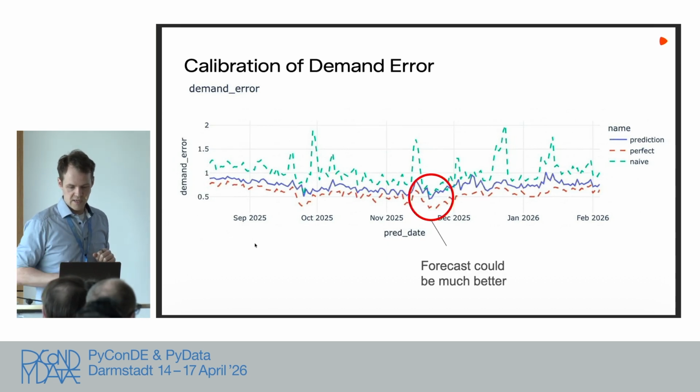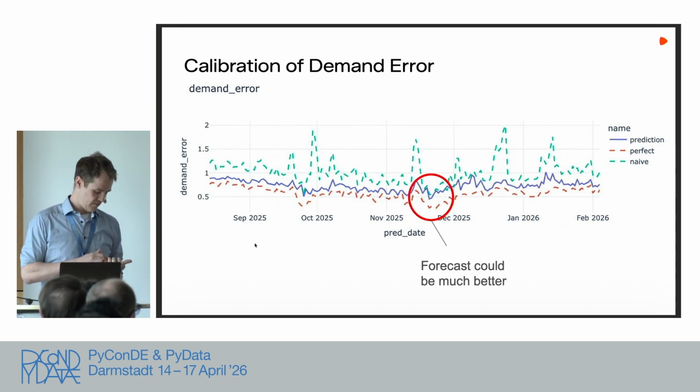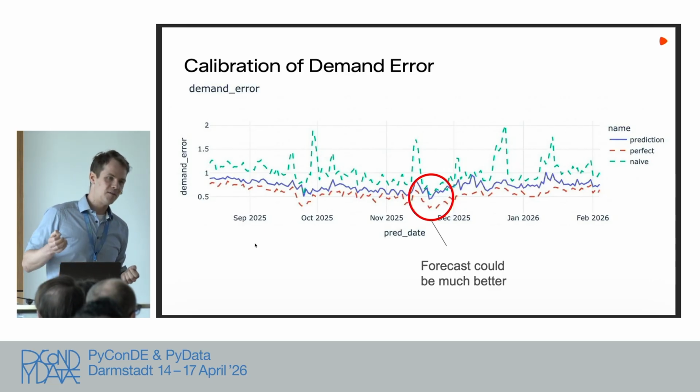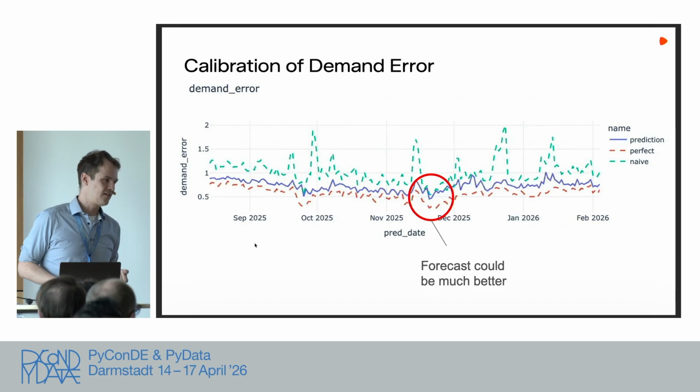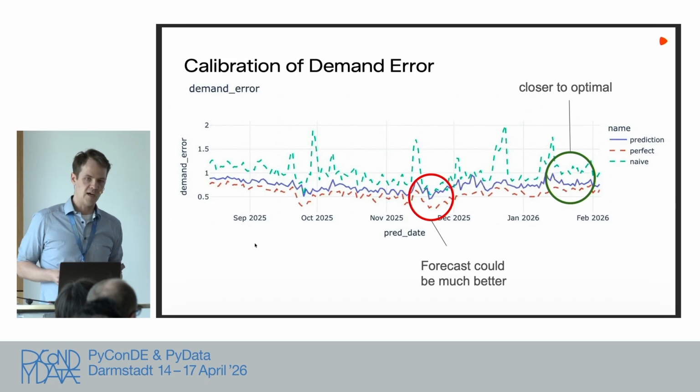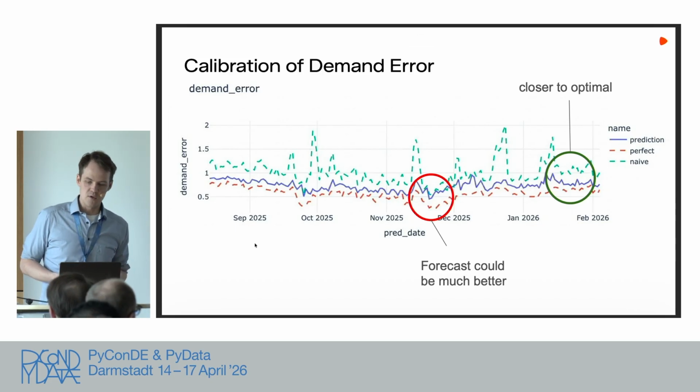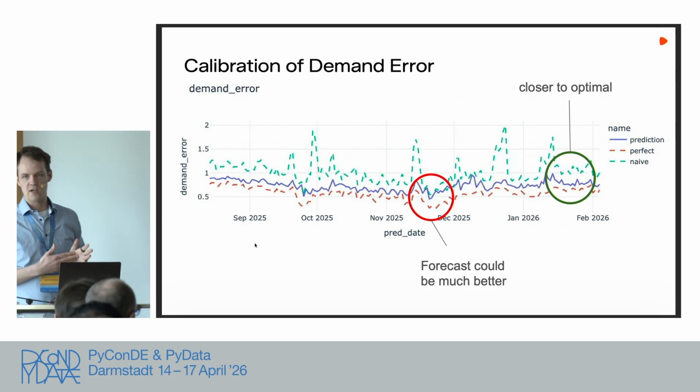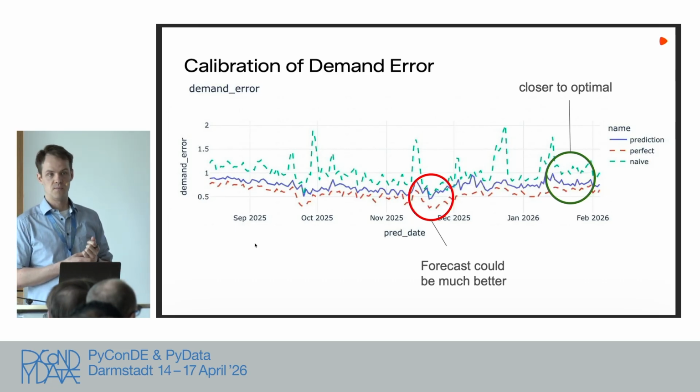And if we now look at this part here, where we thought our forecast is really good, we can actually see that we are barely beating the naive forecast in this instance. And we are pretty far away from the perfect forecast. And on the other hand, if we look at this part where we thought we might be struggling with forecast quality, actually we are doing pretty good, right? We are pretty close to the perfect forecast and pretty far away from the naive one.